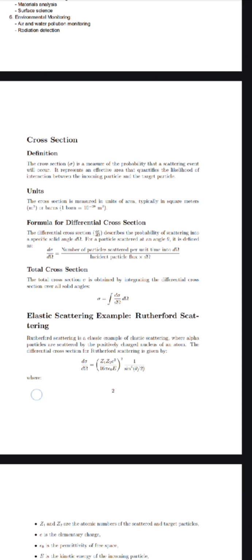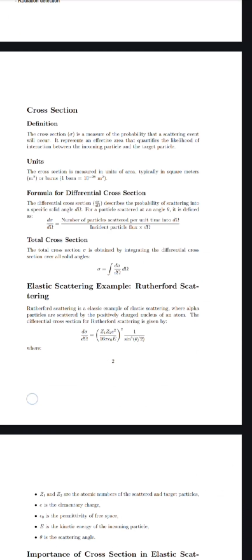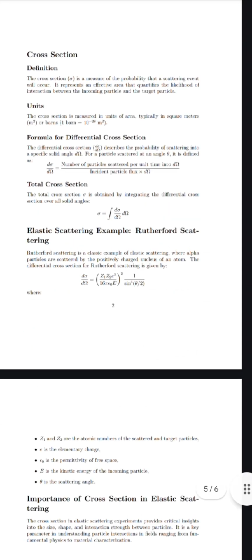So that's it. And what is the total cross section? The total cross section can be obtained by integrating the differential cross section over all solid angles. So that is written in an equation like sigma is equal to the integral of d sigma by d omega times d omega.